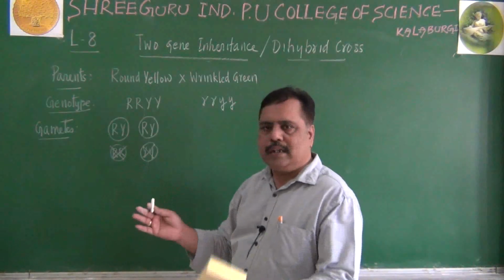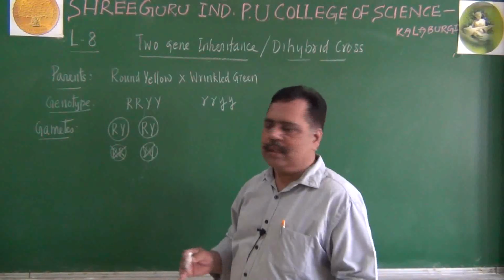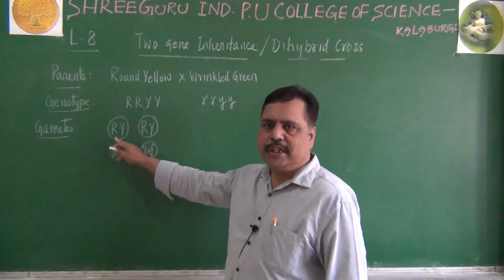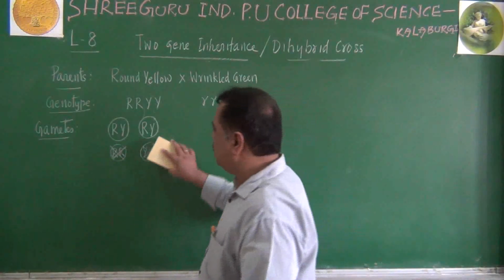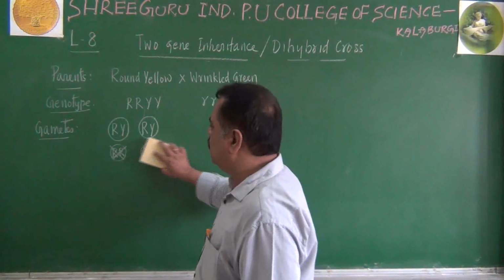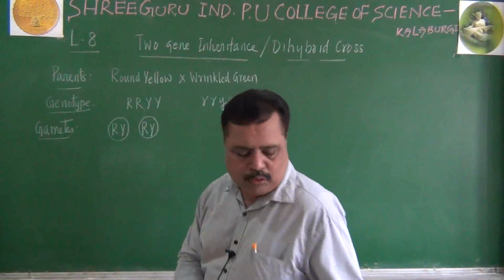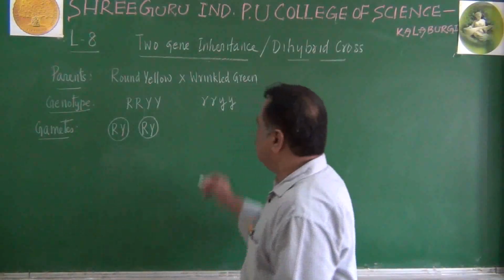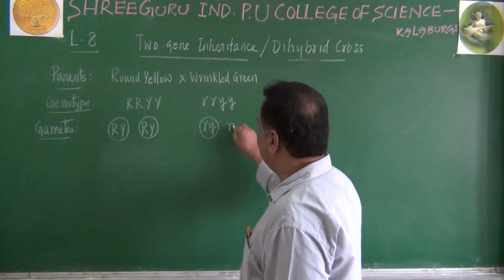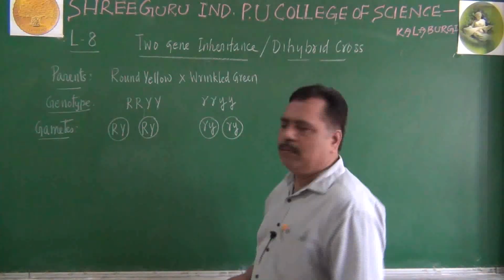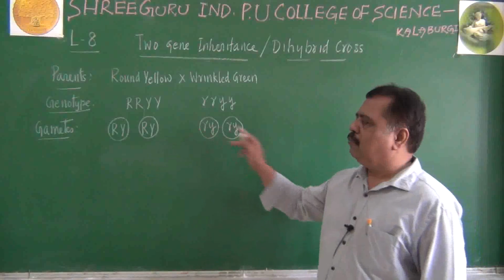You should not write shape together, color together. There must be one allele for shape and one allele for color. So we are writing like this. This method is wrong, remember. Let us come to the female parent. Here what type of gamete it will produce? Small r, small y, small r, small y, it will produce. Is it or not? This is the method.